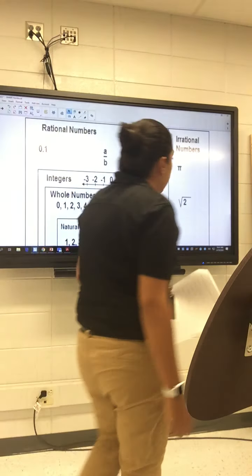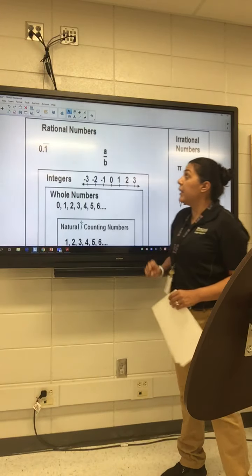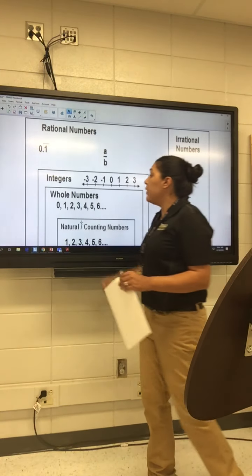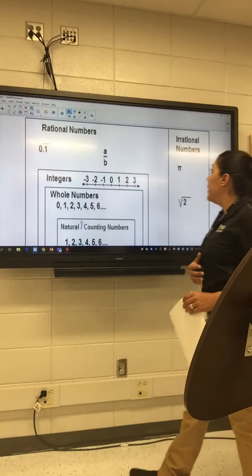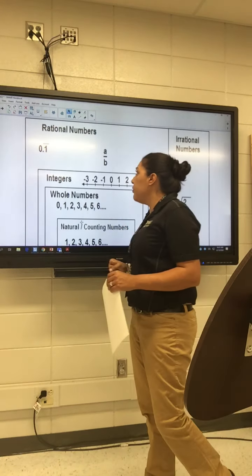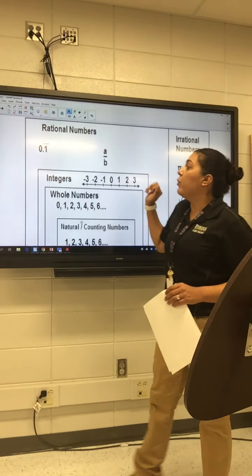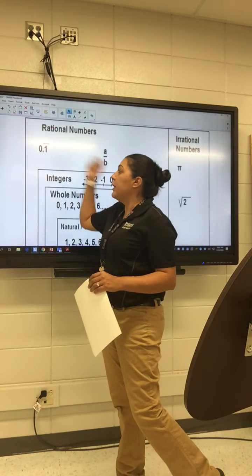Okay, so today, hopefully you're already on Canvas. When you look at the first page, it should look like this. We're going to talk about rational numbers and irrational numbers. A rational number is something that can be written as a fraction or as a decimal that's repeating.